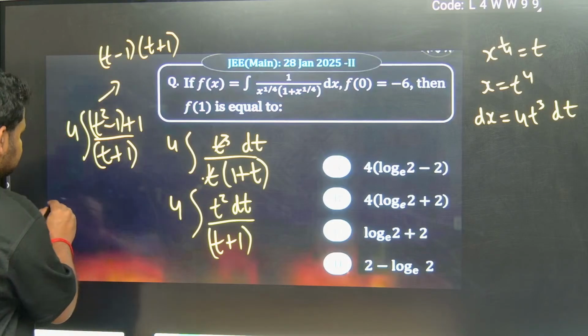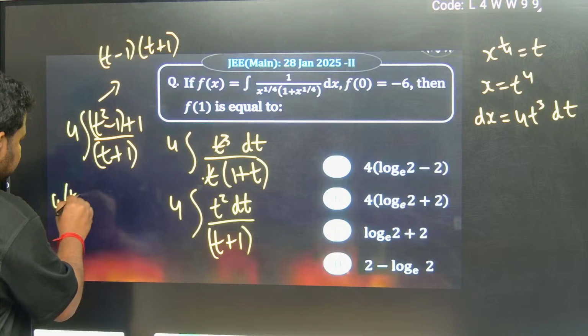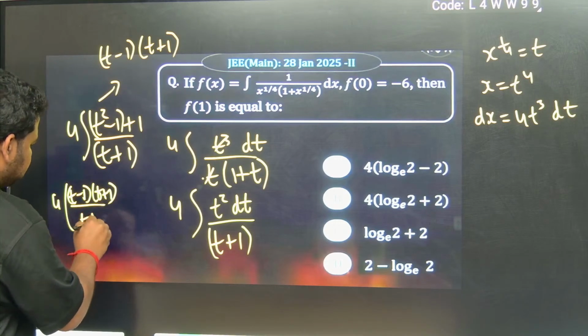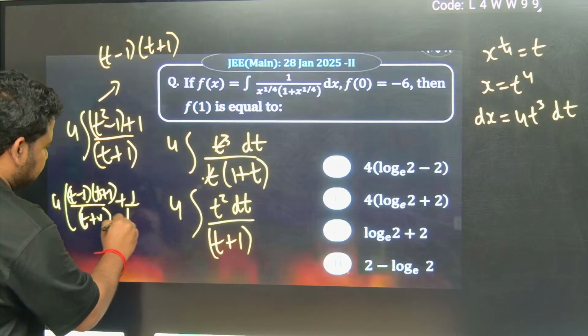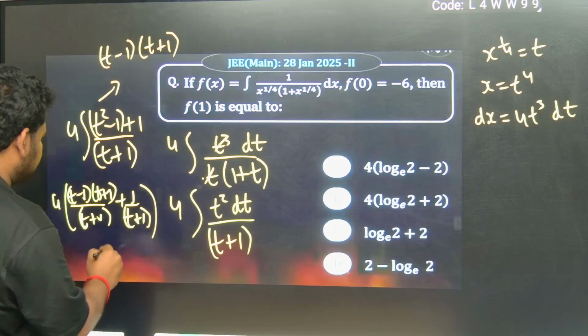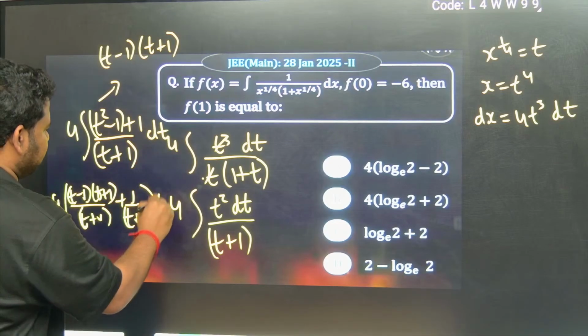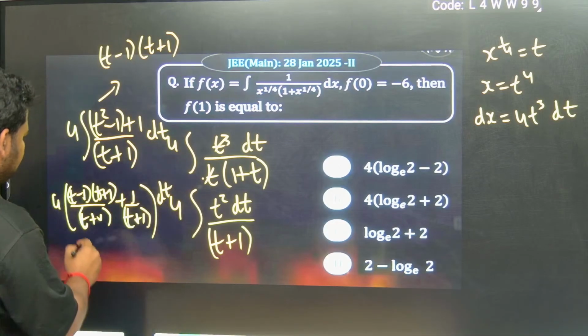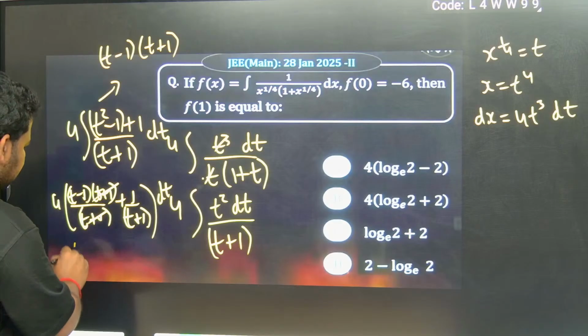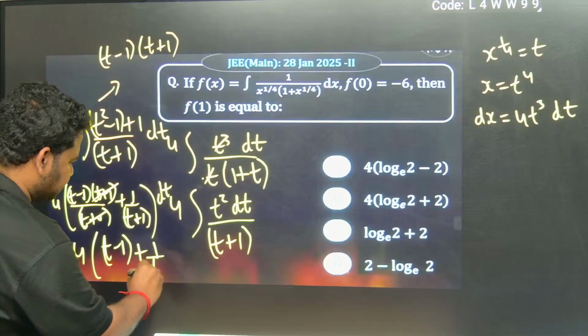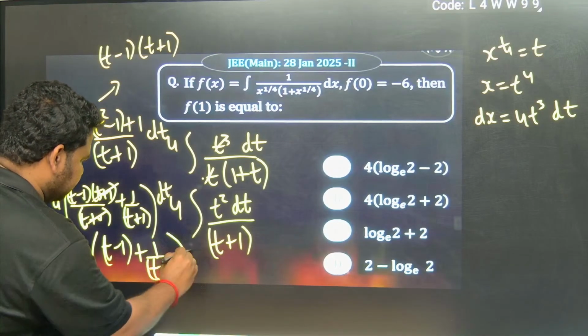Now this will become 4 times (t minus 1) into (t plus 1) by (t plus 1) into 1 by (t plus 1). This is what we got. Still we have not integrated it, be careful. This should be dt. Now this t plus 1 cancels, and I will have 4 times (t minus 1 plus 1 by t plus 1) dt.